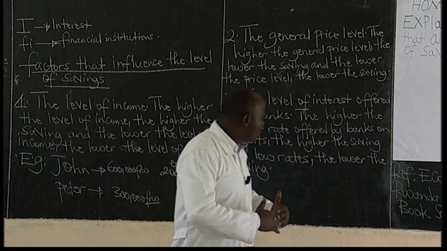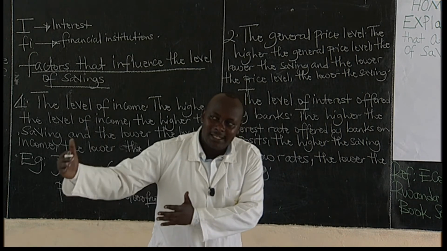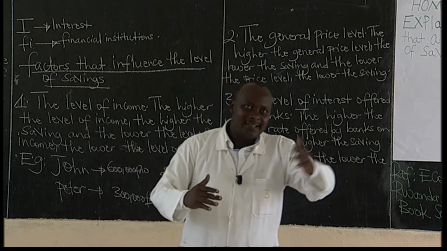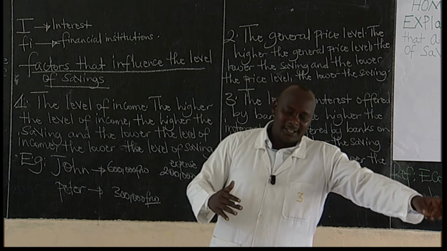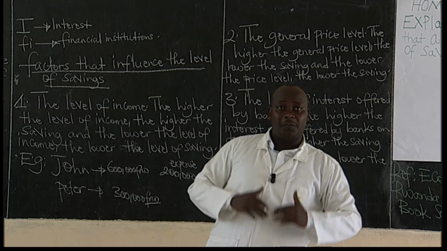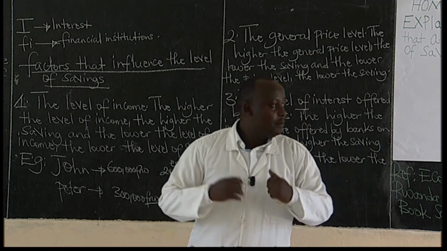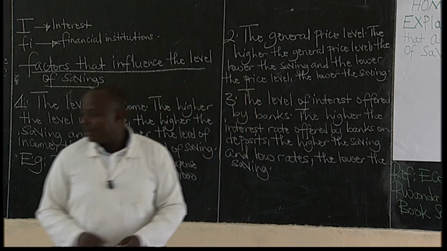Now, when the interest rates reduce, the bank used to add 20,000 at the end of the month on my saved funds. If the interest reduces from 20,000 to 5,000, I will be discouraged to save. People will be discouraged to save because of low interest rates.